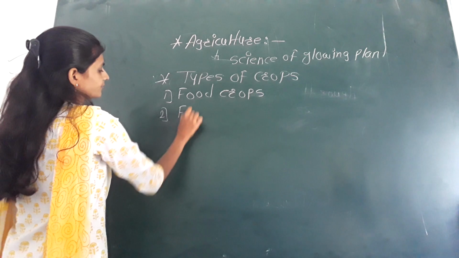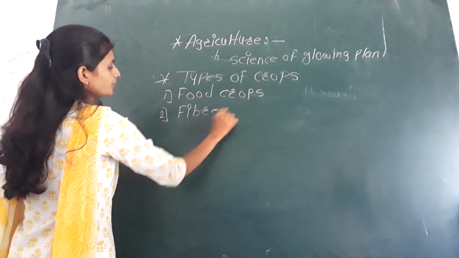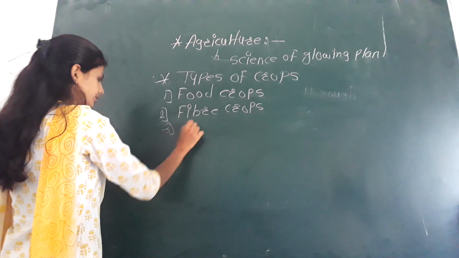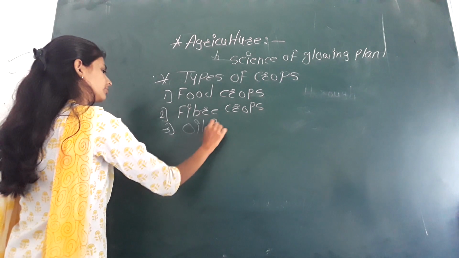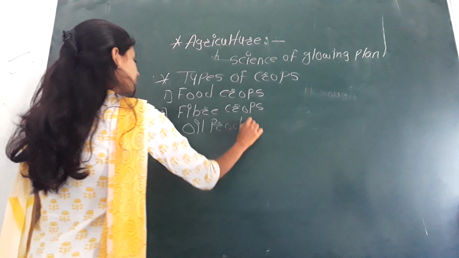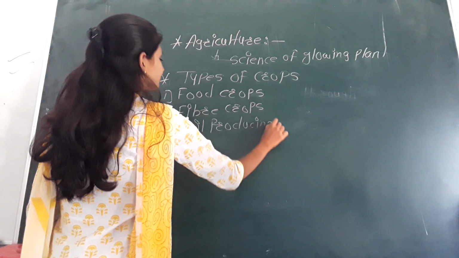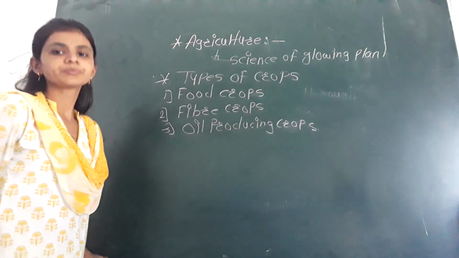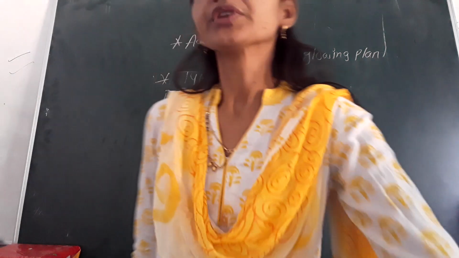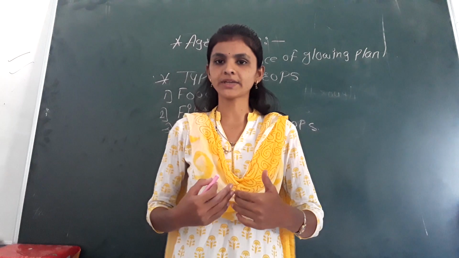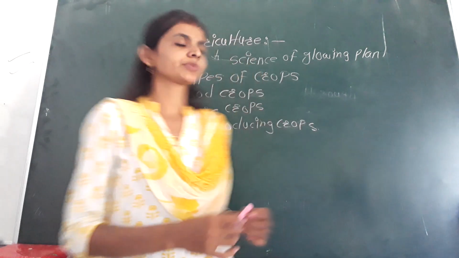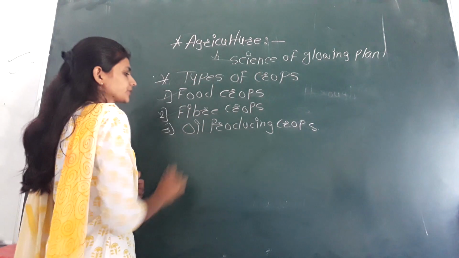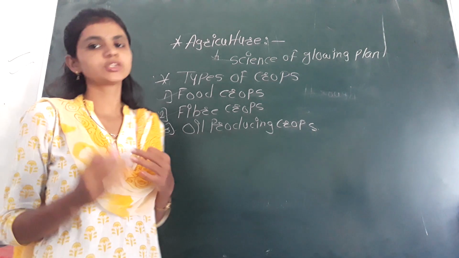Second one is fiber crops, and third one is oil producing crops. Okay, so students, here in front of you three types of crops are there. First type is food crops, second one is fiber crops, and third one is oil producing crops.